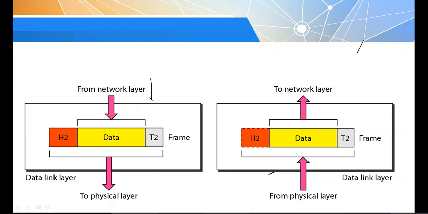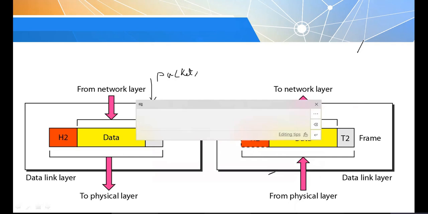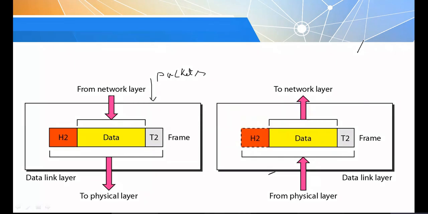At the network layer, the data is represented in the form of packets. Each packet is received, and the data link layer takes the data received from the network layer and adds the header part.